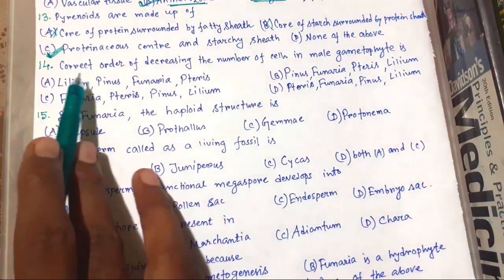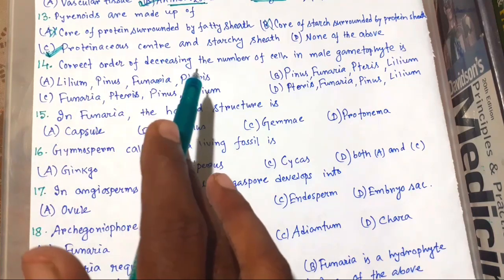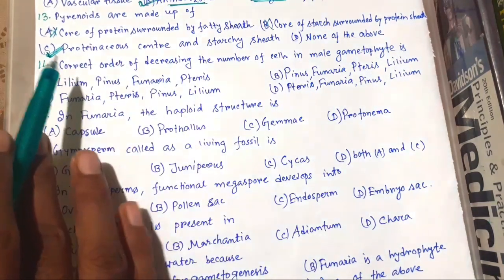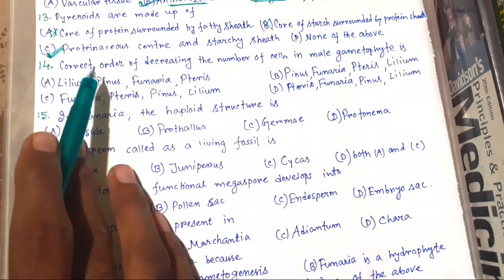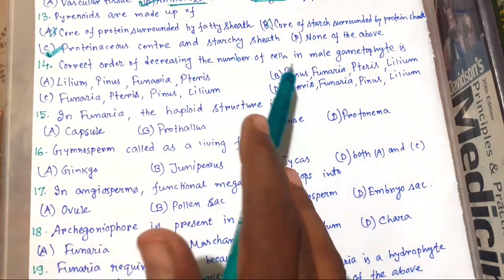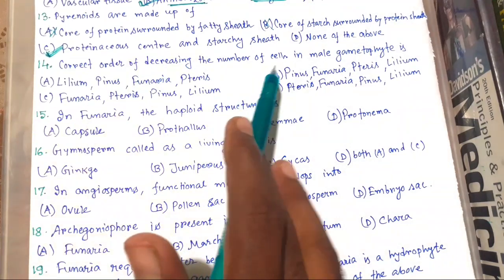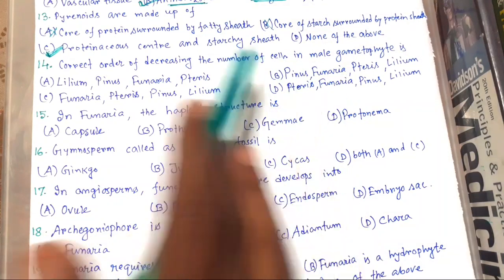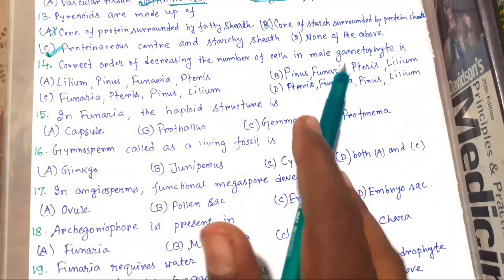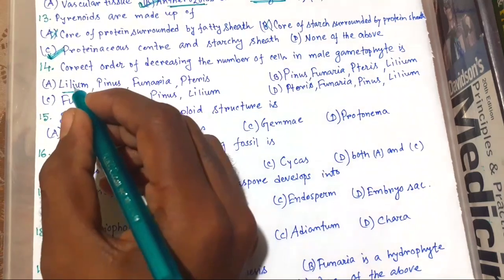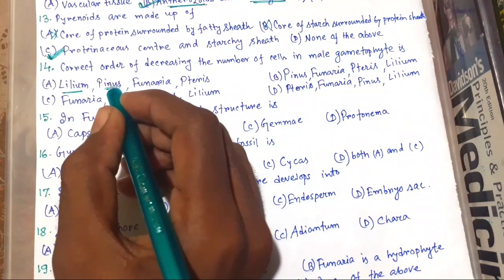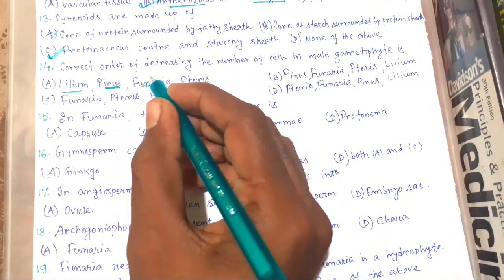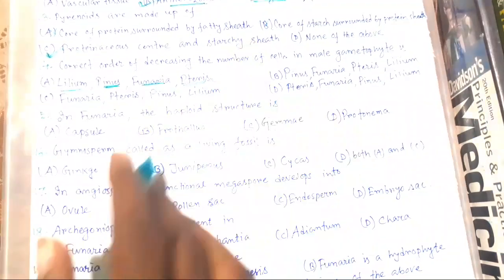So now 14, the correct order of decreasing number of cells in male gametophyte. I have already told that from bryophyte to angiosperm, the size of gametophyte is becoming smaller and smaller, so the number of cells also will be decreasing. Lilium is an angiosperm, Pinus is a gymnosperm, Funaria is a bryophyte, and this is a pteridophyte.